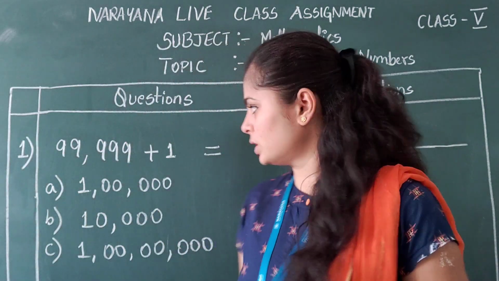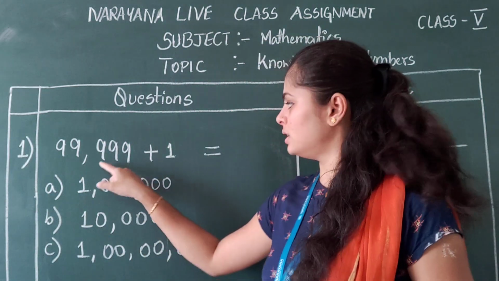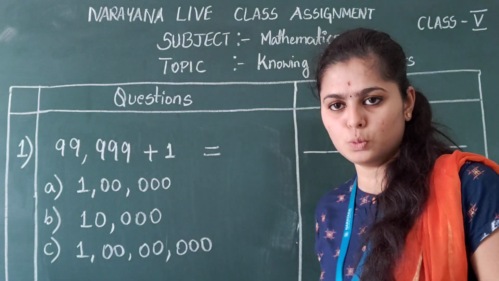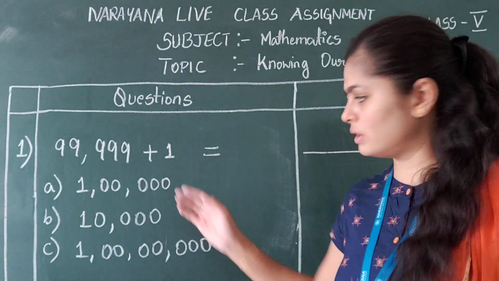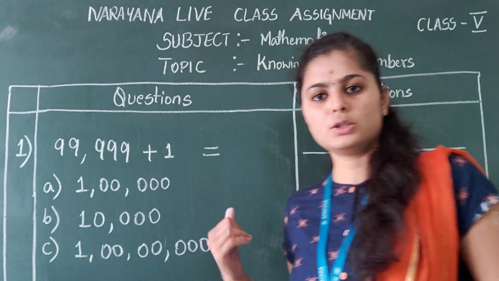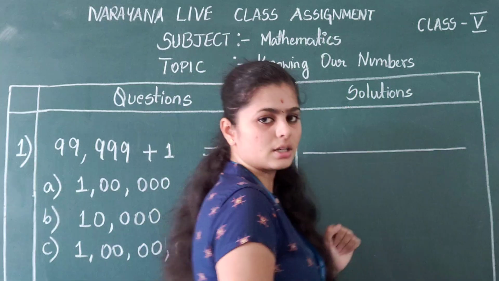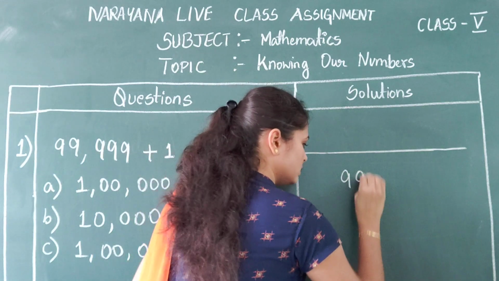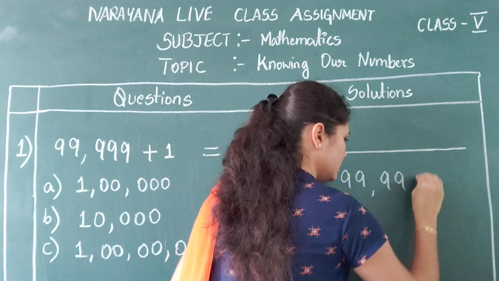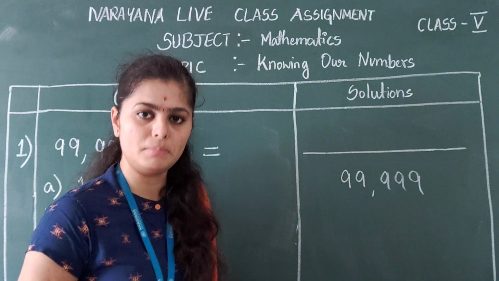So here is the first question. 99,999 plus 1 is equal to, and they have given three options. We will solve that and check which is the correct option. First I am going to write 99,999 and they have given plus 1.